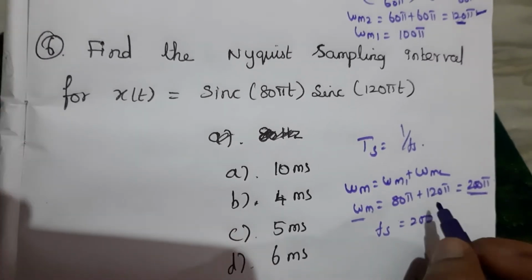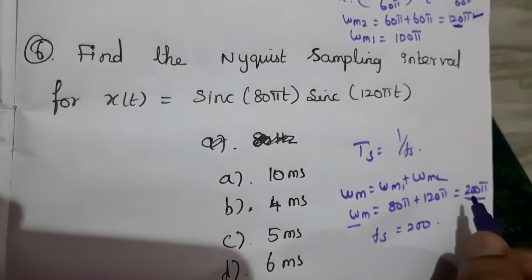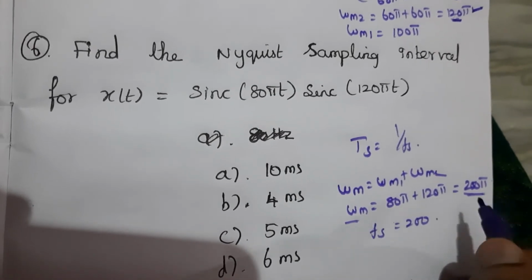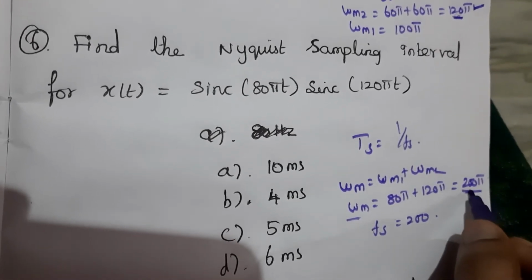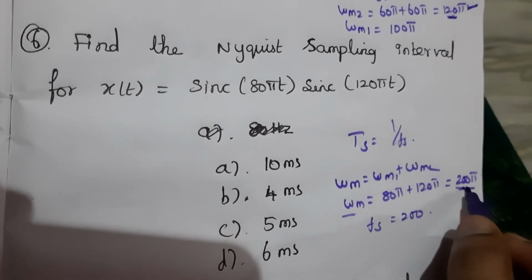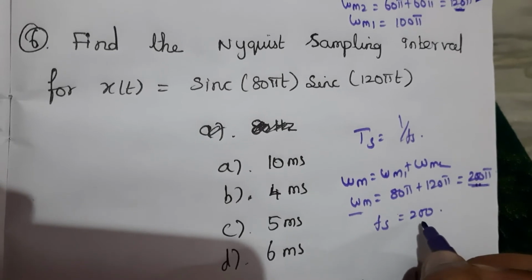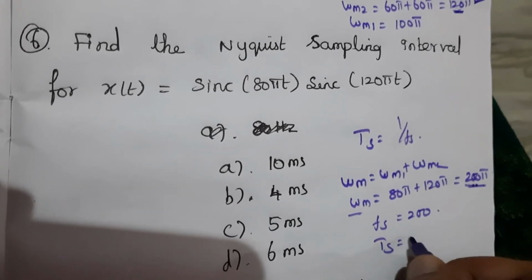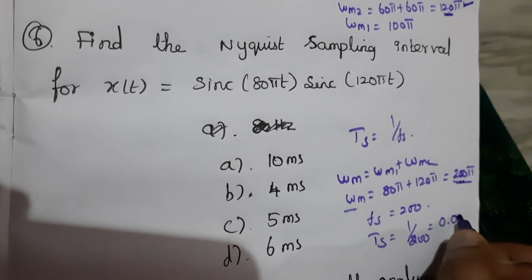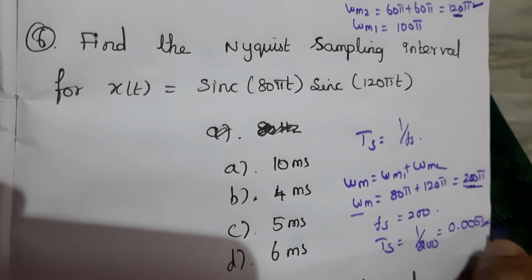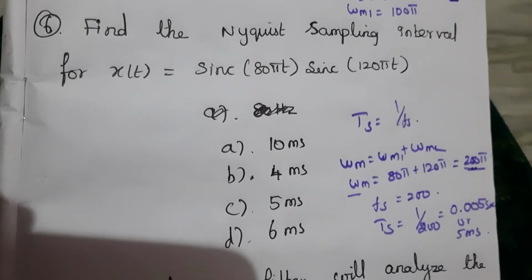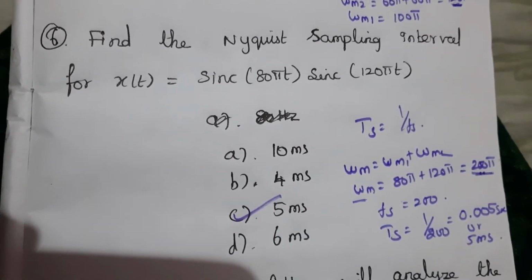Otherwise, you can find the maximum frequency using the formula 2 pi fm t equal to 200 pi t. Using that also we can find it, but you can directly choose the Nyquist sampling frequency from this point. So the Fs value here is 200. From that we can find Ts, that is 1 divided by 200. So we will get 0.005 second or 5 millisecond. So here the answer is C, 5 millisecond.